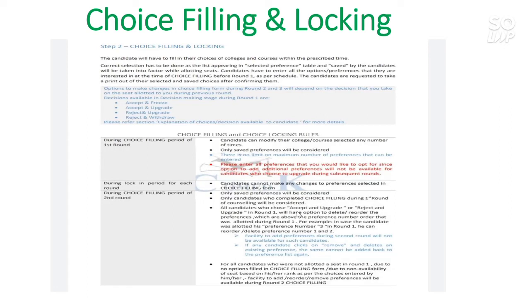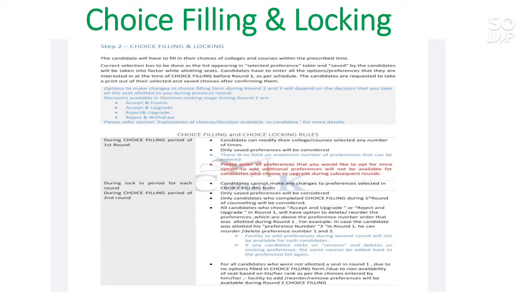And all the candidates who choose accept and upgrade or reject and upgrade in round 1 will have the option to delete and reorder preferences. Delete and reorder only. That means you can't add preferences. You can delete or reorder the preferences in the second round if you opt for accept and upgrade or reject and upgrade, and only those which are above the preference number that was allotted in round 1. For example, in case the candidate was allotted his preference 3 in round 1, he can reorder or delete preference number 1 and 2. So the facility to add preferences during the second round will not be available for such a candidate.